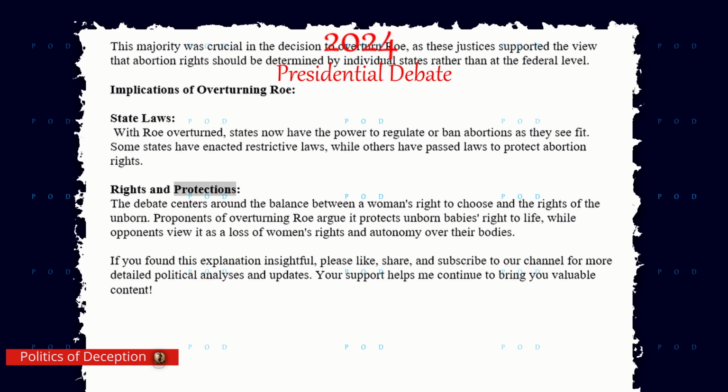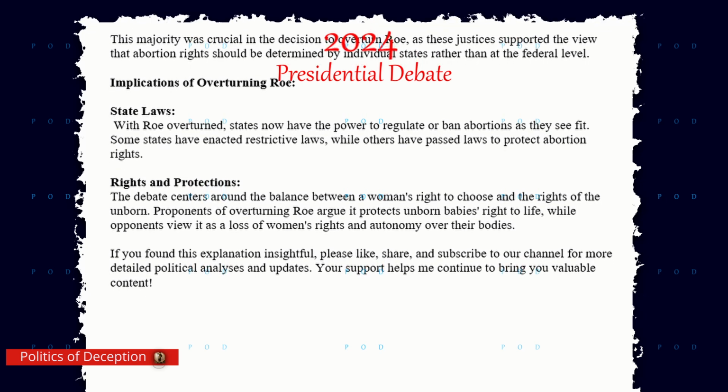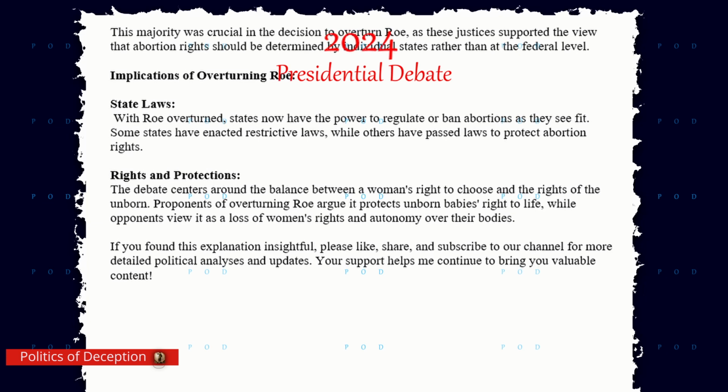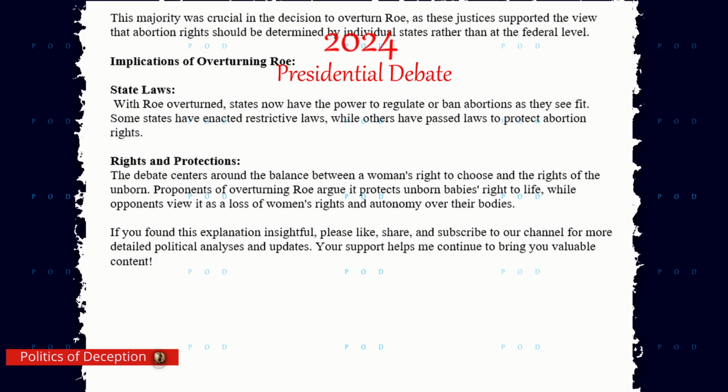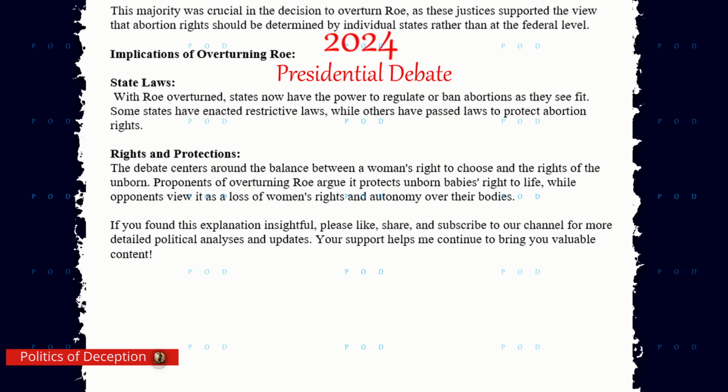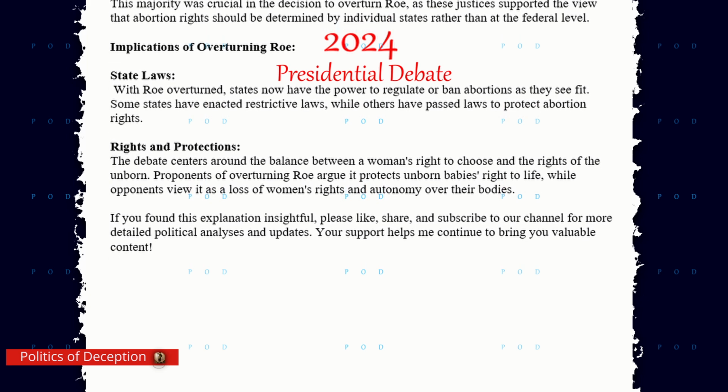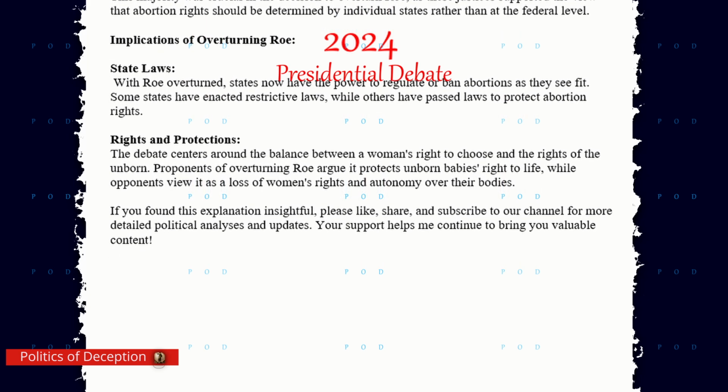Rights and protections. The debate centers around the balance between a woman's right to choose and the rights of the unborn. Proponents of overturning Roe argue it protects unborn babies' right to life, while opponents view it as a loss of women's rights and autonomy over their bodies.